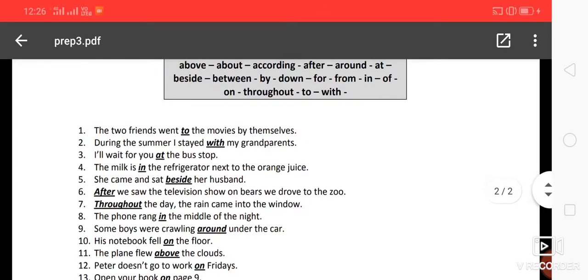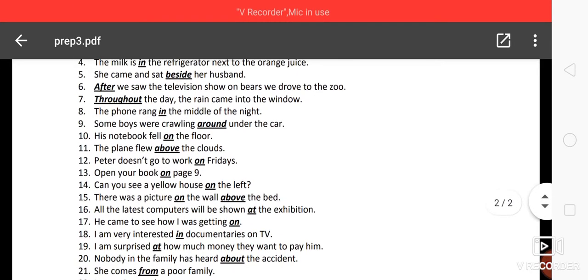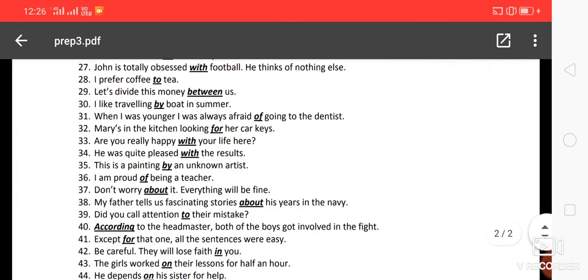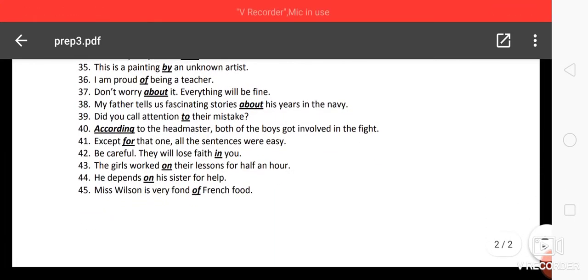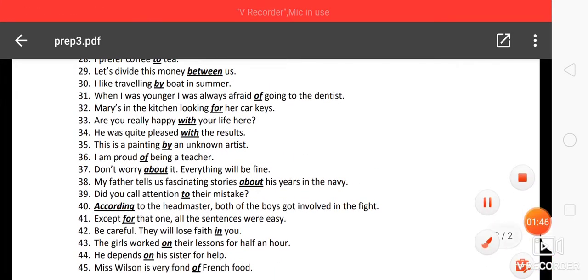See, the two friends went to the movies by themselves. During the summer, I stayed with my grandparents. After we saw the television show on bears, we drove to the zoo. Throughout the day, the rain came into the window. His notebook fell on the floor. So please go through all these examples, as these examples are very important.